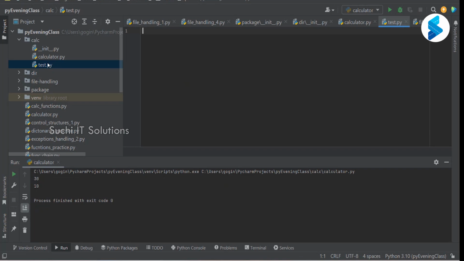There is one way to do that, which is importing that module into this module. We can import calculator.py into the test.py module.